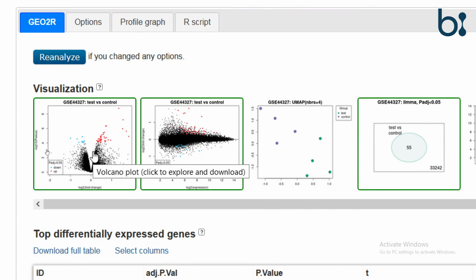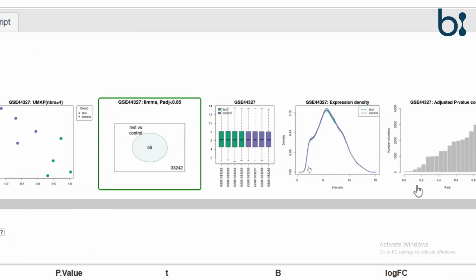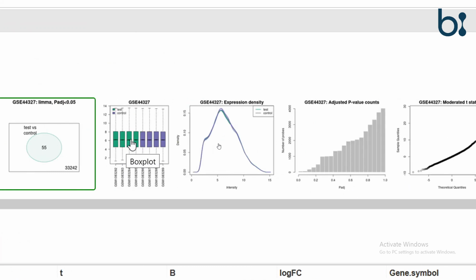The first graph is the volcano plot between the test sample and the control sample. This is the box plot distribution, which shows that the distribution is evenly distributed at the median. So our comparative study gives good results.